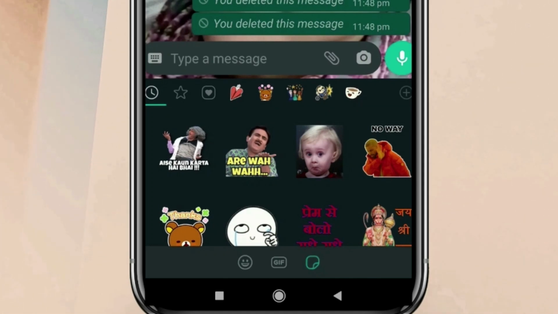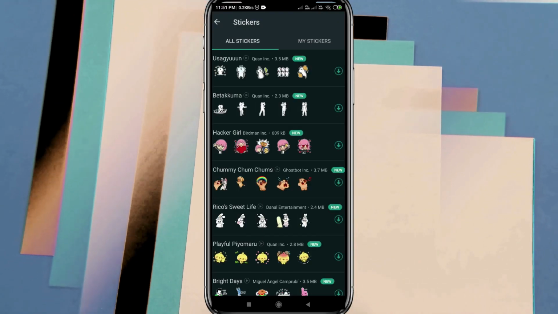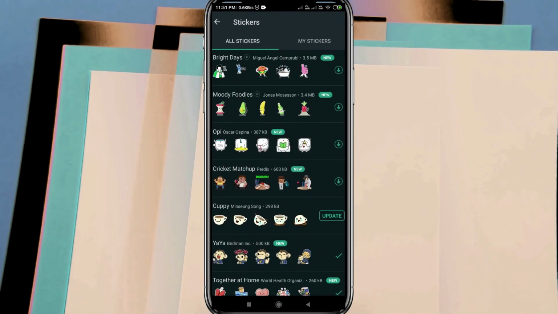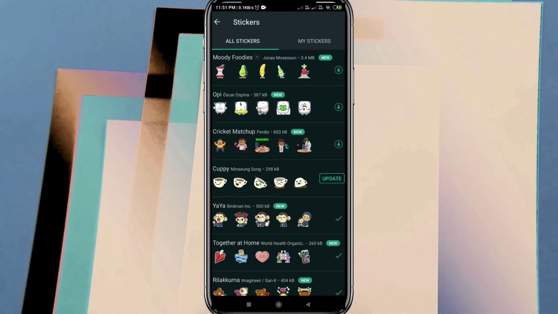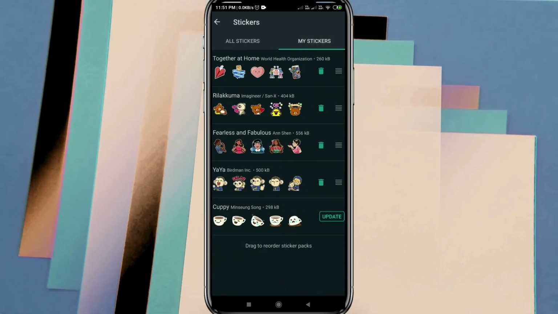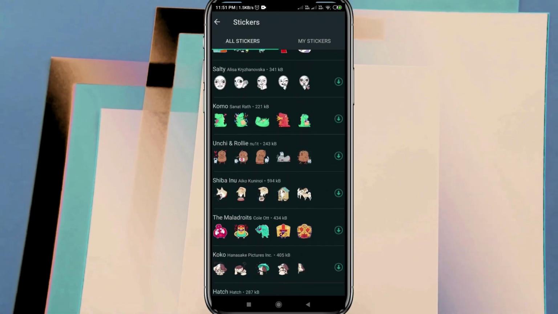If I want to go for some other stickers, I can click on this plus option, and here are n number of stickers available. I can download them, and if I'm already using them, then I can update them. My stickers are the stickers I am already using, and when I click on all stickers, these are the stickers that are easily available.